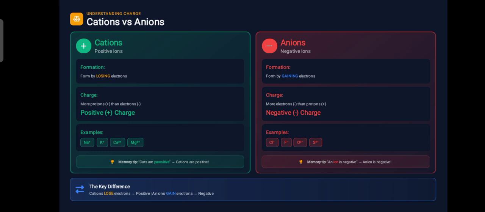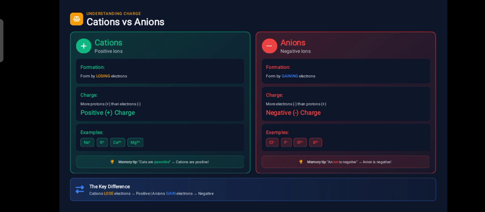It will be 2, 8 and 2. So it has to remove the last 2 electrons from its outer shell. So it still has 12 positive protons but only 10 negative electrons. Now it has 2 more positive charges compared to the negative charges because it lost these 2 electrons. That is how it becomes Mg2+.